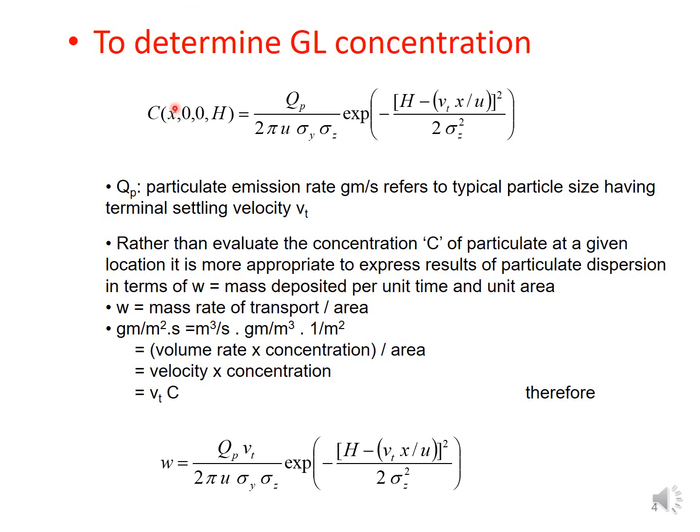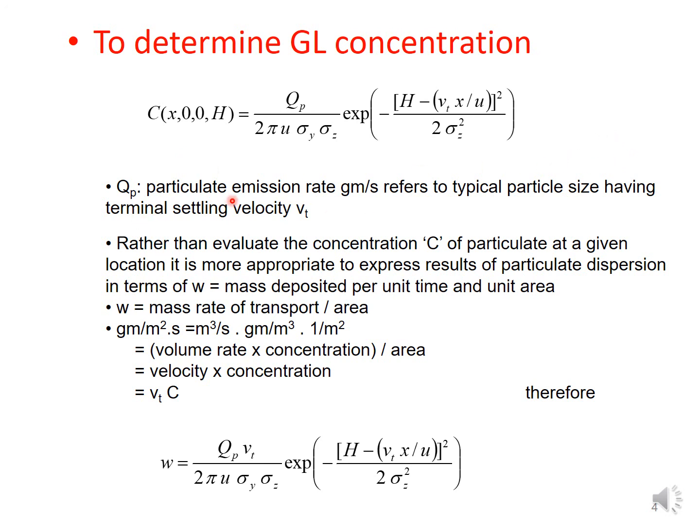Hence, we will consider simply x as downwind distance from a particular source, y is 0, z is 0, and the corrected H that we consider here. As y and z are made 0, we attain this form of equation.